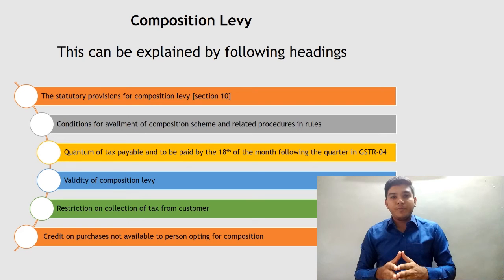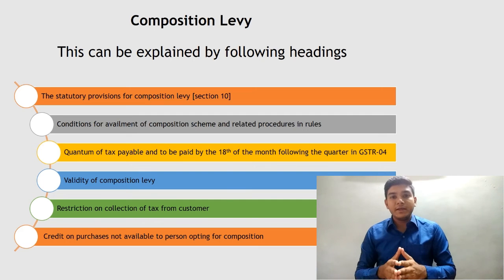And if a person has a place of business in multiple states, then if he is opting for composition scheme, he shall obtain composition scheme for all the places of business across India. He cannot obtain composition scheme for one state and pay tax at normal rate in another state, because the aggregate turnover has to be determined on a pan India basis.